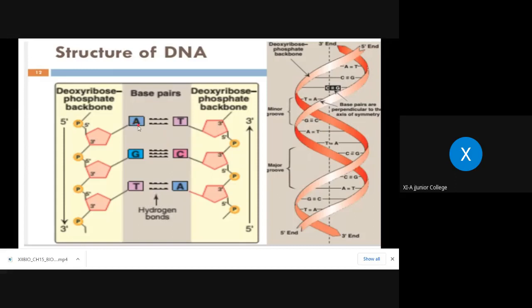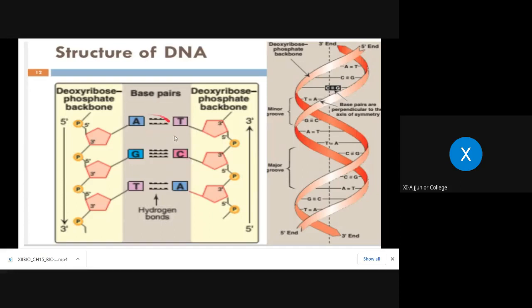So purine A will always pair with pyrimidine T, that is the thymine, with 2 weak hydrogen bonds. Whereas G is what? Purine or pyrimidine? Purine. And C is what? Cytosine is pyrimidine. So can you understand with this diagram and the structure that purine will pair with pyrimidine, and that bonding is also very specific. Adenine will pair with thymine only and cytosine will pair with only guanine.